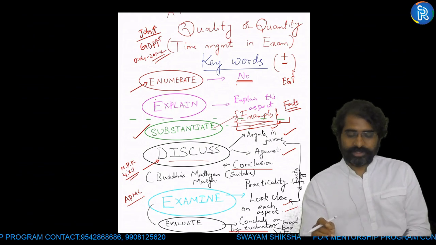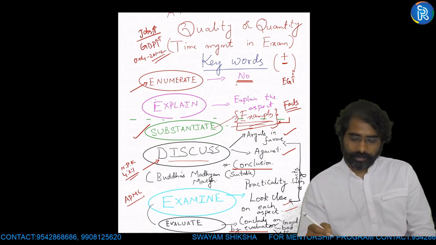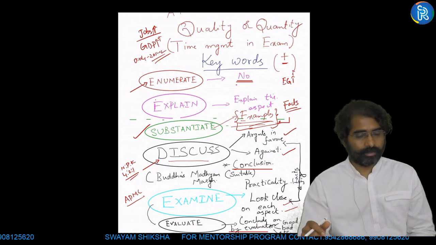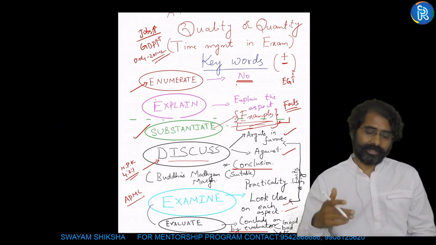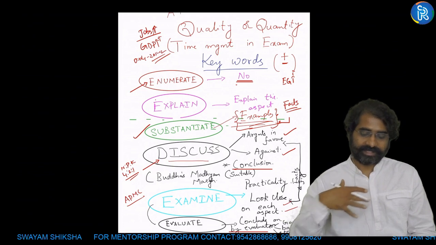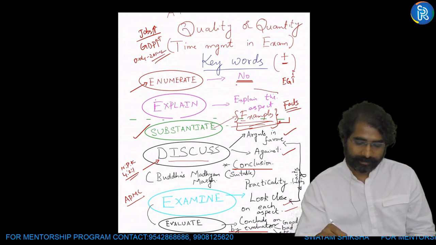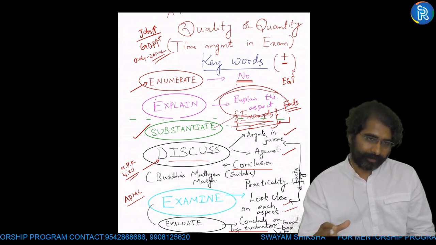Elucidate is something like you are explaining things in detail, each and every area you are trying to explain. It is as simple as explain. Explain the aspect with examples. So you're explaining, elucidating, trying to expand the area.